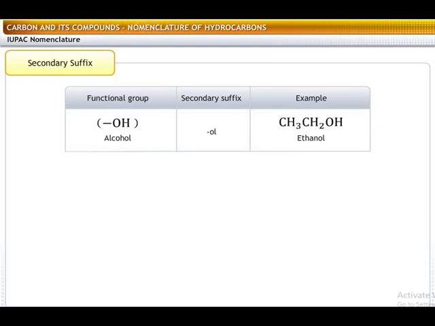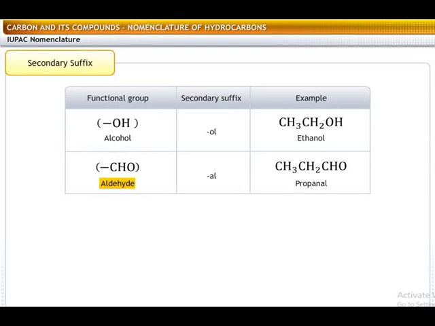Using the same set of rules, let's try to find out the IUPAC name of an aldehyde. Take the example of a molecule of aldehyde. It contains three carbon atoms, so the root word should be prop. There are no double bonds between the carbon atoms in an aldehyde molecule.